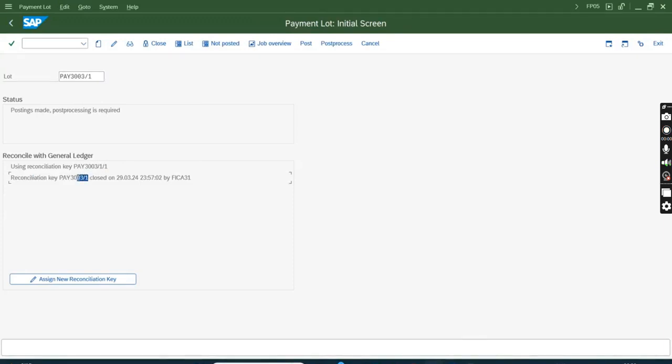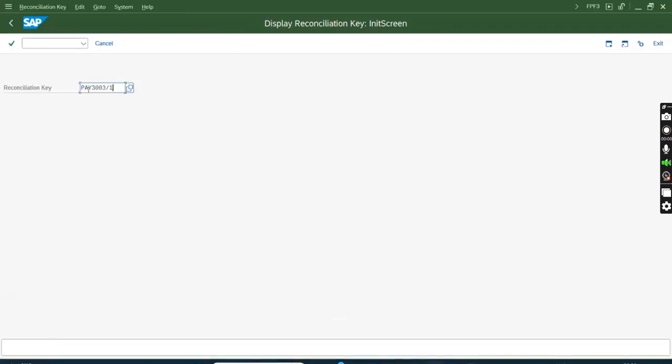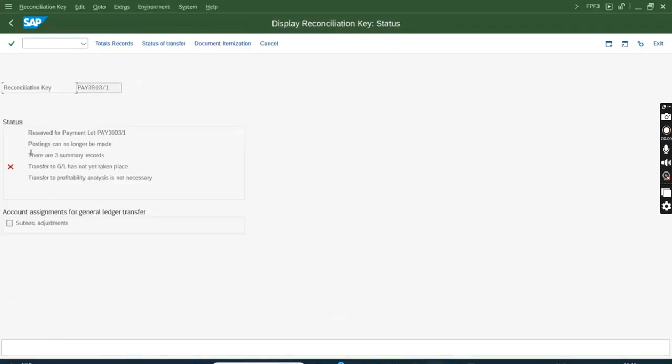Remember, I tried to close the old recon key, it gave me an error saying a reserved item. Now the old recon key is closed, and I can transfer the old recon key. Let me see whether it is actually closed or not, because it is saying that it is closed. So display recon key. Here the old one I enter, it says posting can no longer be made.